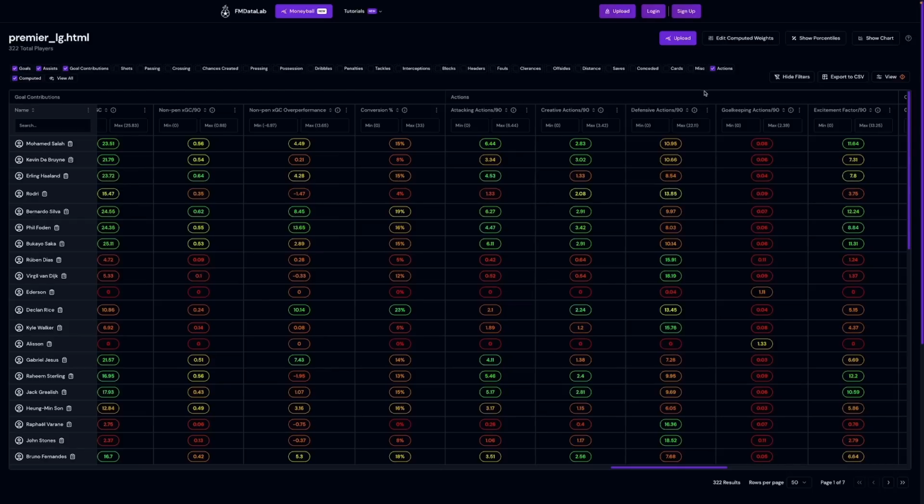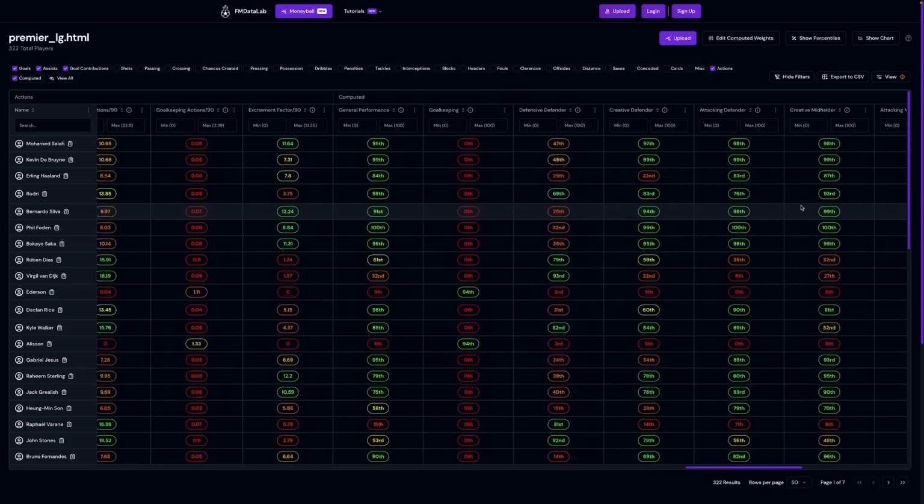For example, we have the defensive actions per 90, which is a weighted sum between the clearances, interceptions, shots blocked, pressures completed, tackles completed, key tackles, headers won, key headers, and for each of those statistics we get the per 90 value, and then using a weighted calculation sums all these figures together to get the average defensive actions per 90. As well as the action stats, we also have computed stats.